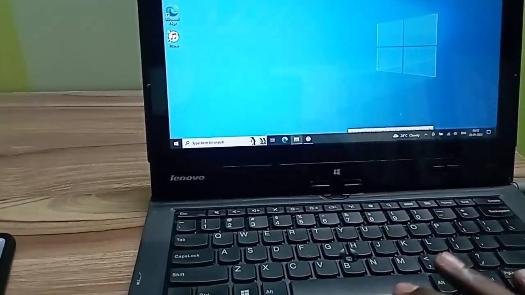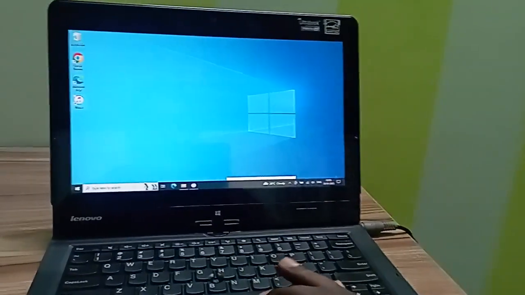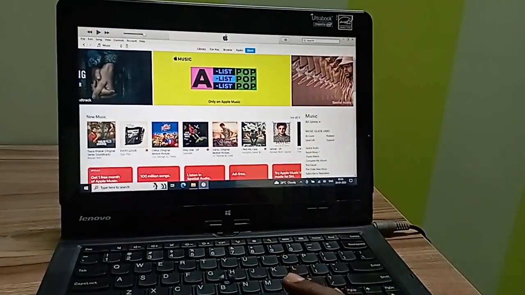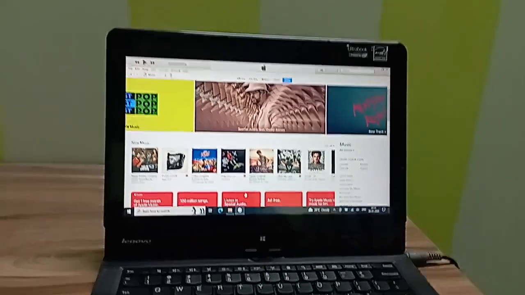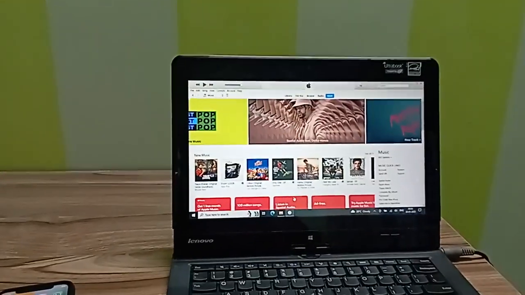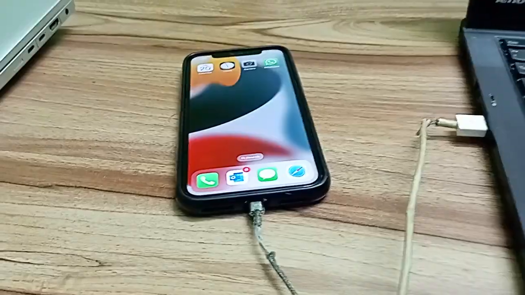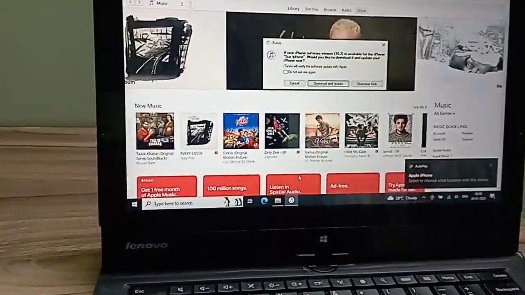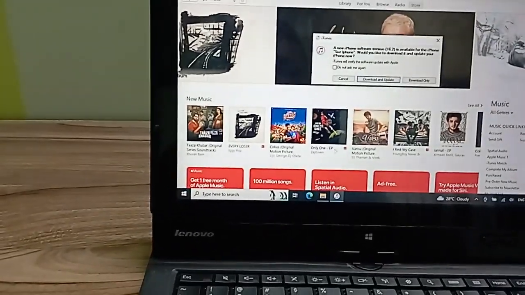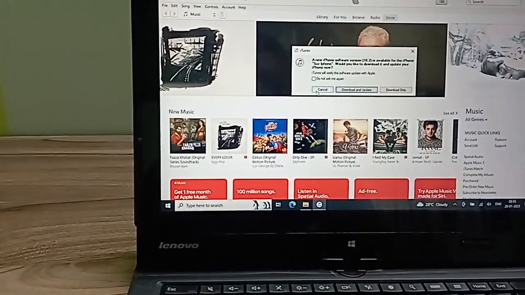Let's open iTunes. We are going to connect our iPhone to the cable. Once you connect, it's going to prompt here that the phone is connected. Let's cancel this. It's a software update that's available.